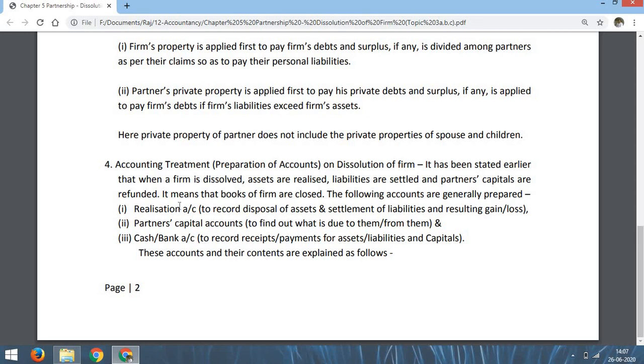What do these three accounts include? These accounts and their contents are explained in the next page. So we will discuss next day what is to be included in the first account, second account, third account. That means how these three accounts are prepared, what are their formats, what are their balances, and what we do with the balances. That means what is done with the balance of realization account, what is done with the balance of capital account, and what is done with the balance of bank account.